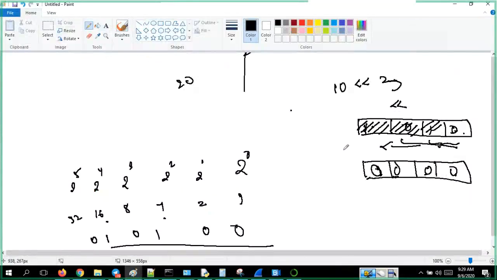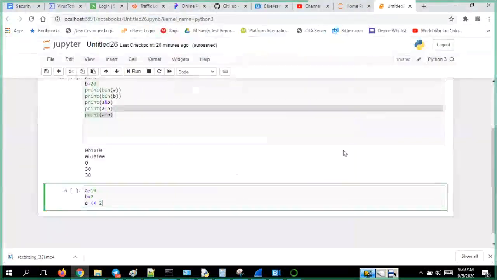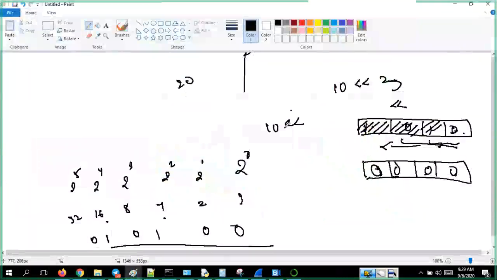So 10 left shift 2. It will become 1 0 1 0, correct?